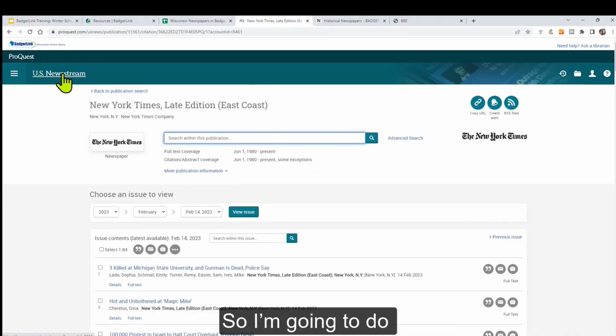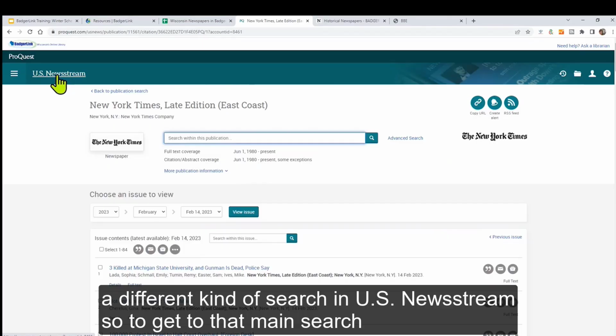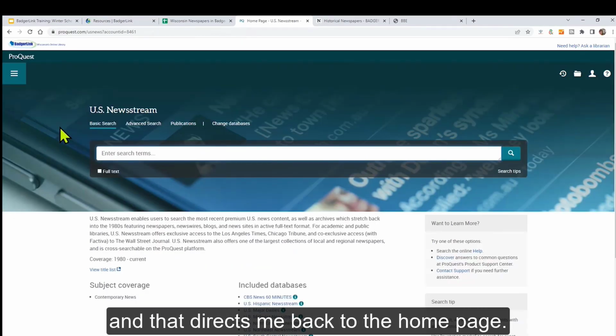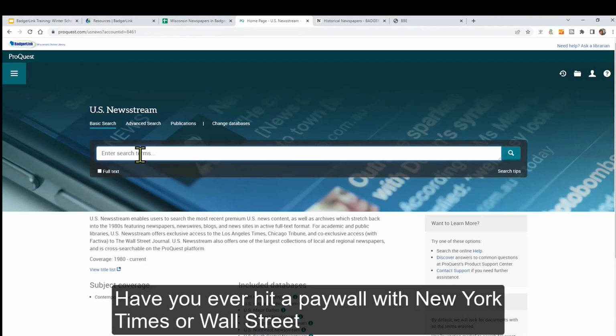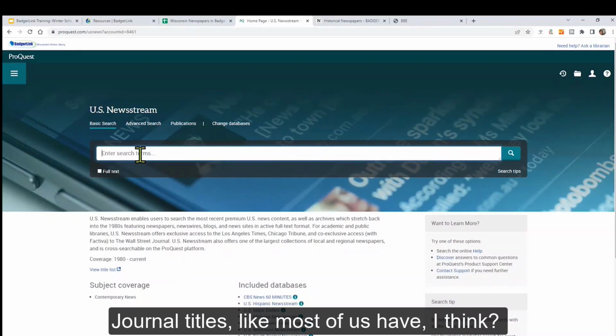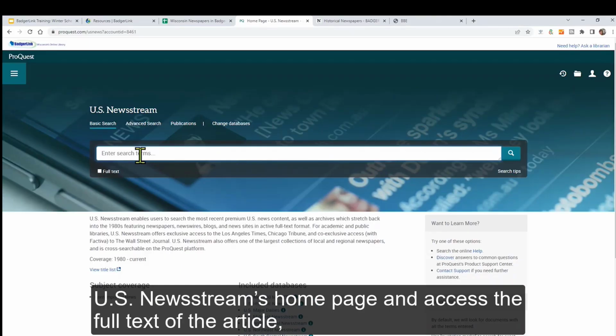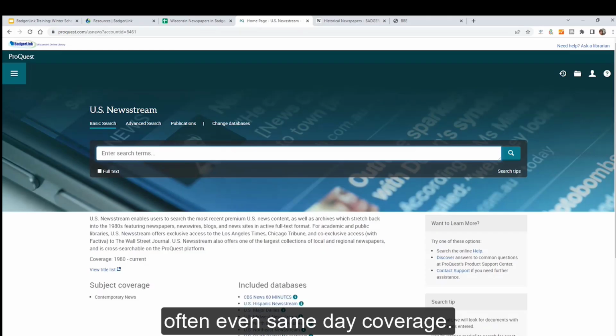So I'm going to do a different kind of search in US Newsstream. To get to that main search from the homepage, I'm just going to click on US Newsstream up here at the top, and that directs me back to the homepage. Have you ever hit a paywall with New York Times or Wall Street Journal titles, like most of us have, I think? You can do a basic search for the article title from US Newsstream's homepage and access the full text of the article, often even same-day coverage.